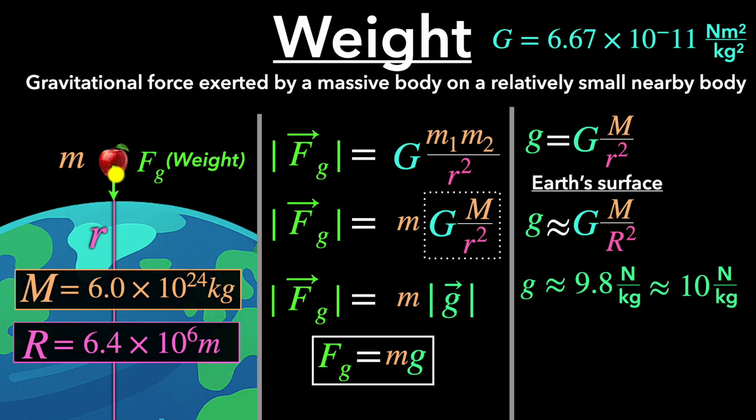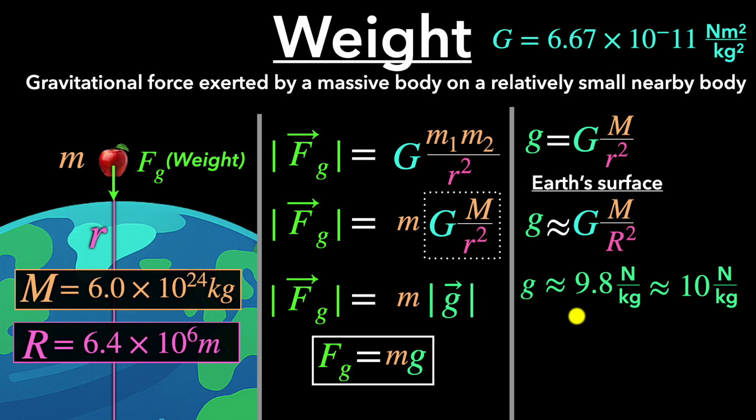And as long as things are not moving too far away from the surface of the Earth, which is pretty much the case in everyday life, we can treat the gravitational field close to Earth to be a constant. And yes, if you're wondering, the acceleration that an object has purely due to gravity, if there are no other forces acting on it, that also is 9.8 meters per second squared close to Earth.